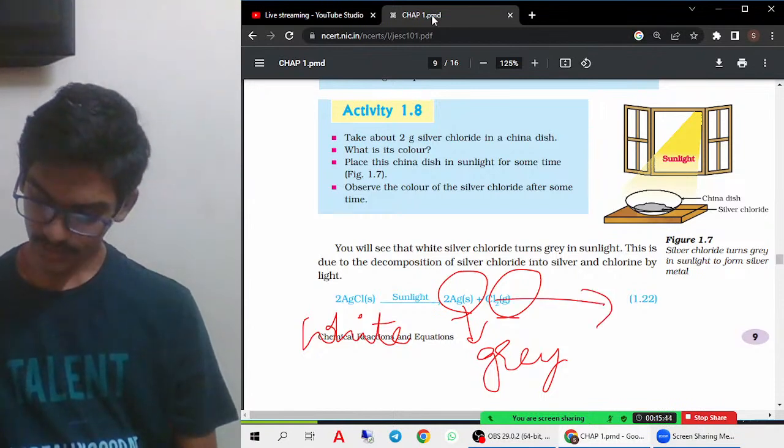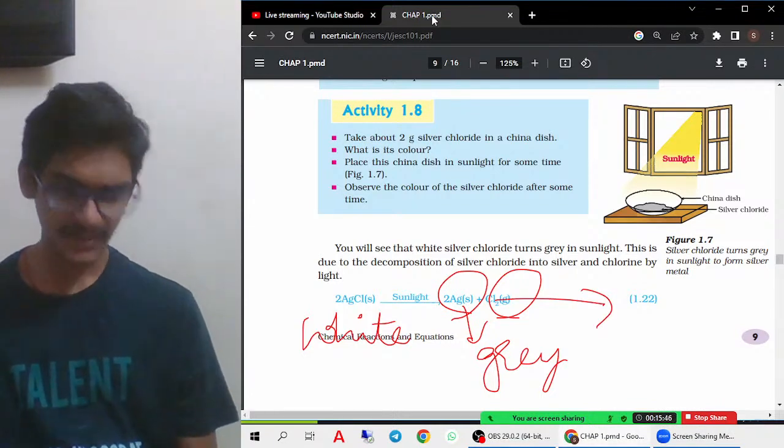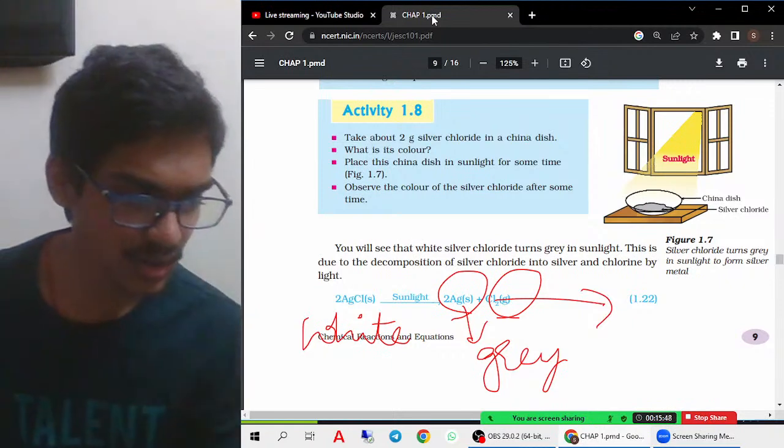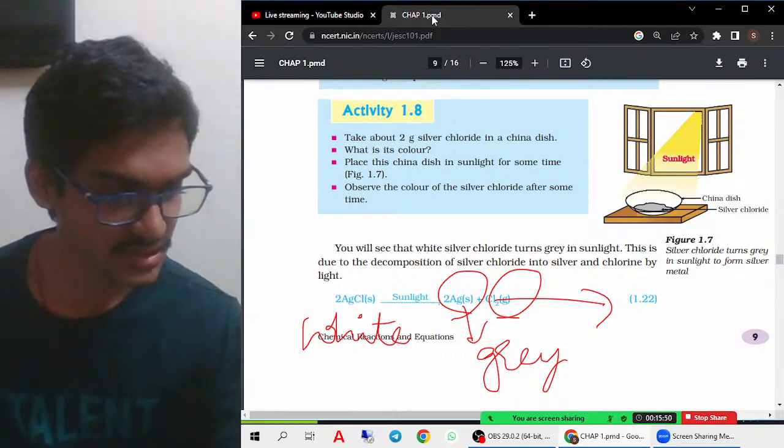And silver and chlorine gas. Chlorine gas is given out, which is a greenish or yellow colored gas.